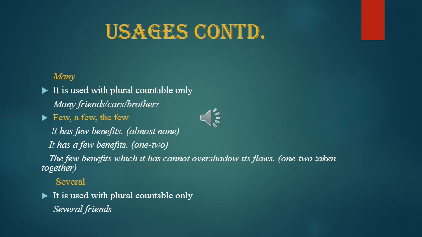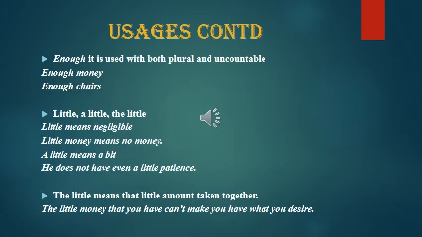Several. Several is used before plural countable only. Several friends. We cannot say several friend or several love. So enough, it is used with both plural and uncountable. Enough money, enough chairs. So money is uncountable, chairs plural countable.